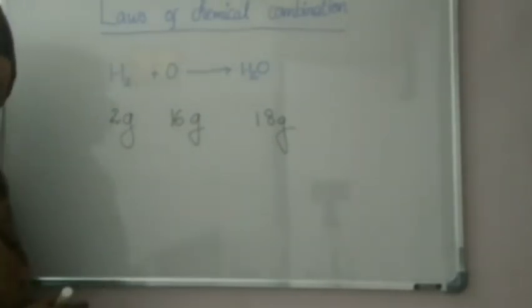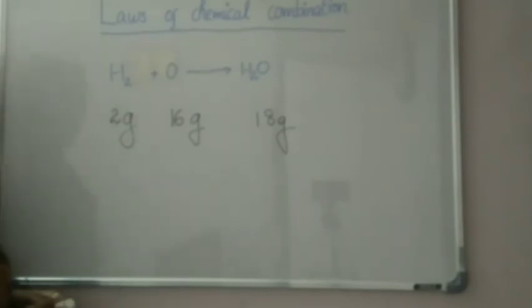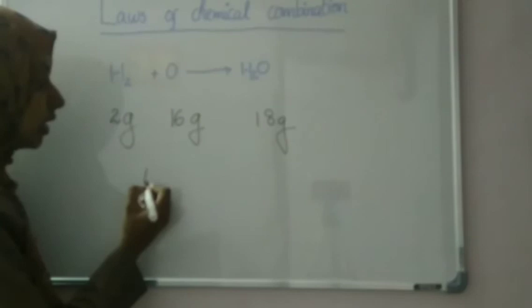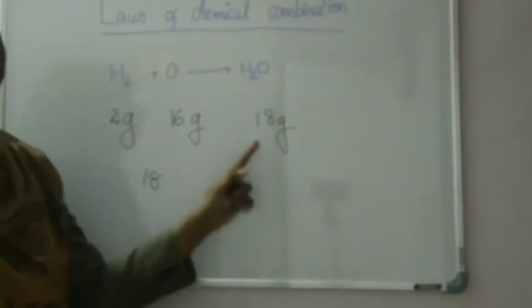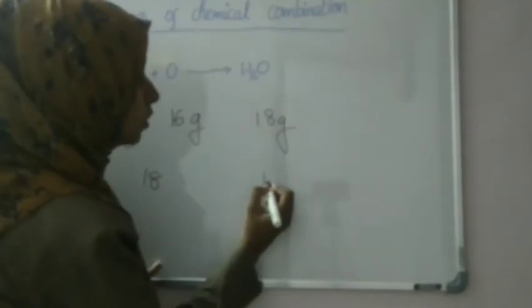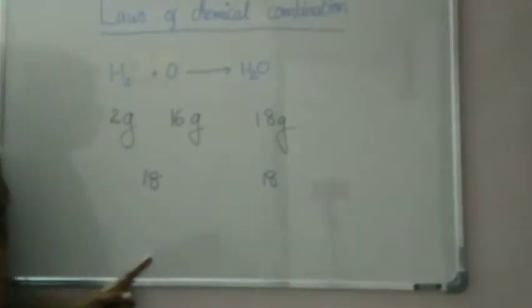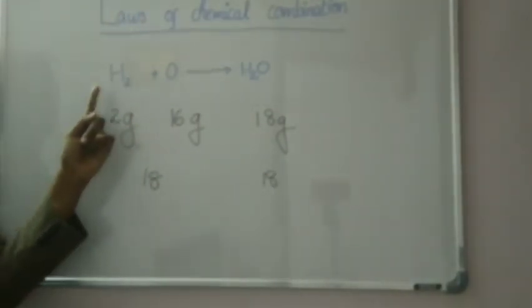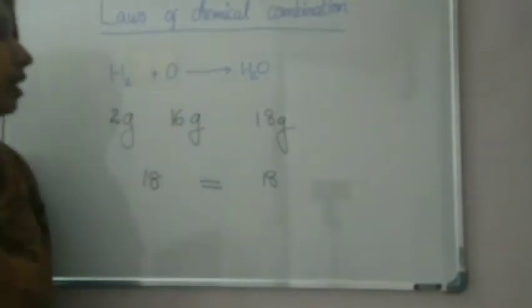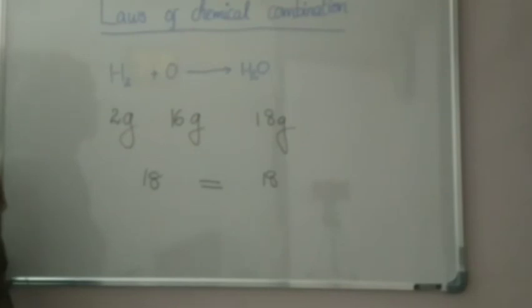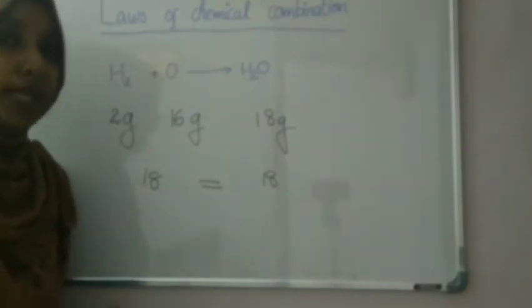Let's take the sum of the masses of reactants. What is the sum of the masses of reactants? It is 18. Right? Similarly, the mass of the product is also 18. So we got that the sum of the masses of the reactants is equal to the sum of the masses of the products.